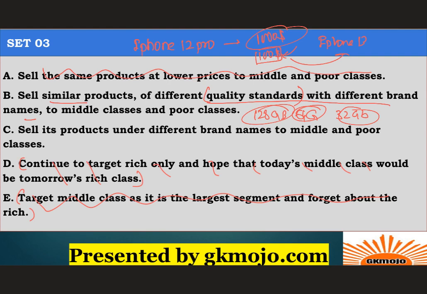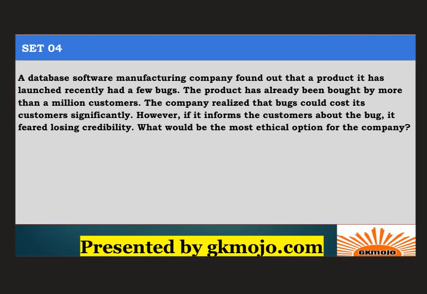So what will happen is that the rich will continue to buy the products which are targeted to them, whatever the price might be, and the company will also start earning revenue from this segment. So option B is the correct choice over here. Option C is partially correct, but it does not introduce this aspect of quality standards. A very good set again.